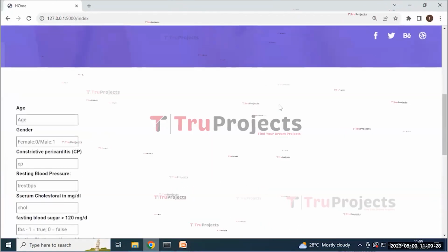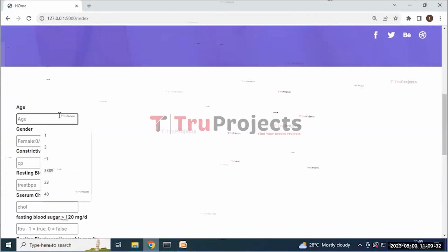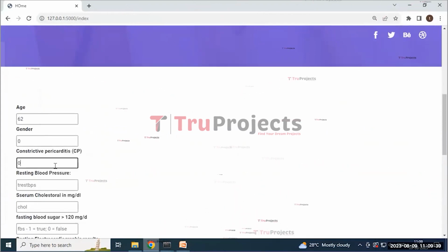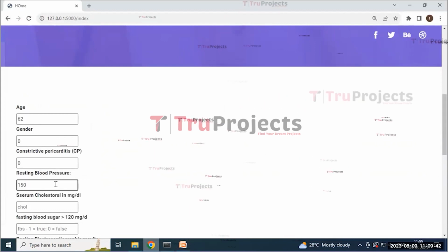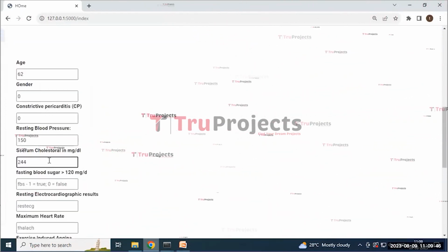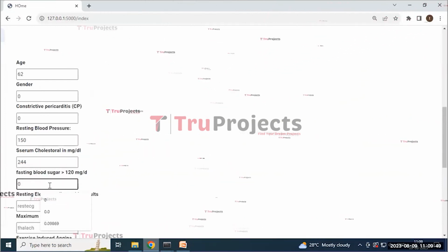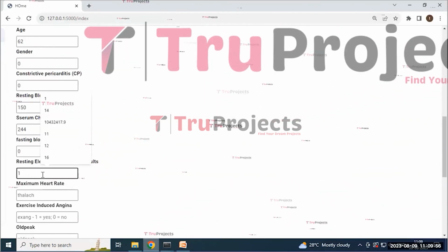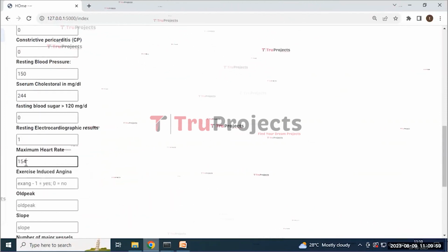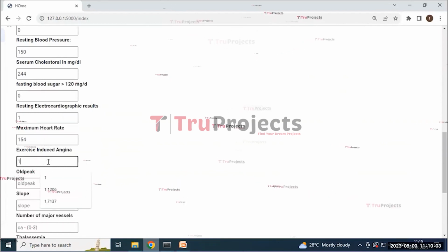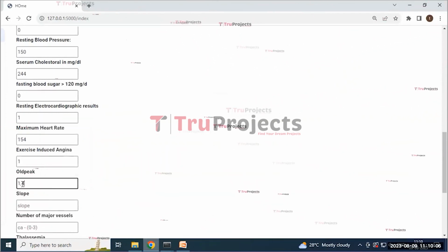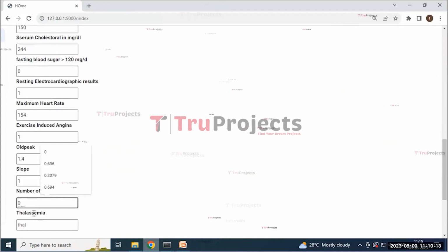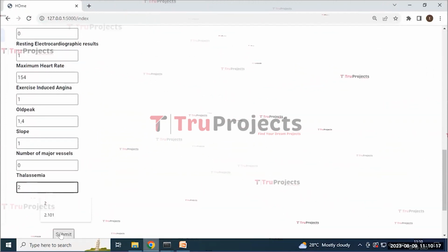Here it will redirect to this page where we can re-enter other details too, and I'm entering the details of age as 62 and the gender as female, that's why I'm entering 0, and the CP is 0, and the resting blood pressure is 150, and the cholesterol is 244, and fasting blood sugar is not greater than 120, that's why I'm entering 0 as false, and the resting electrocardiographic result is 1, maximum heart rate is 154, exercise induced angina is 1, that means yes, old peak is 1.4, and the slope is 1, and the number of major vessels is 0, and thalassemia is 2, and then click on the submit button.